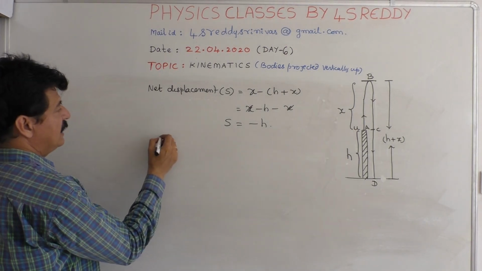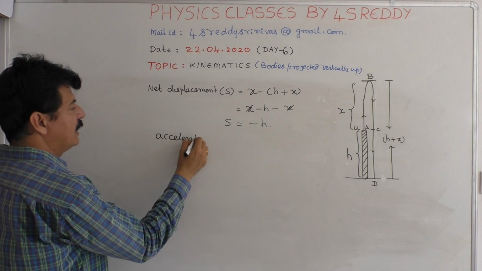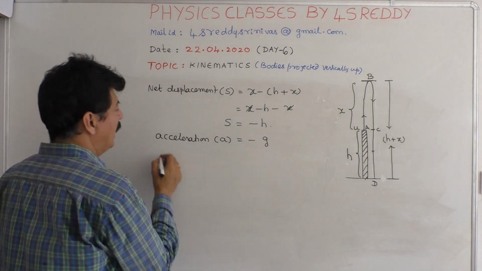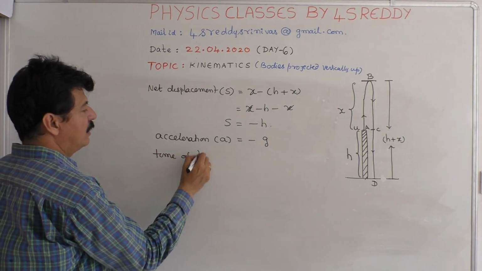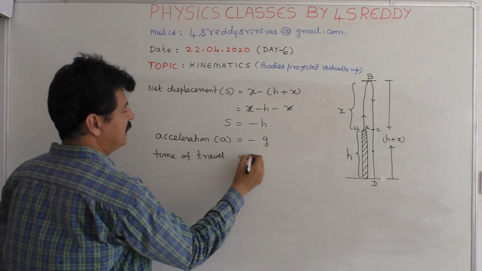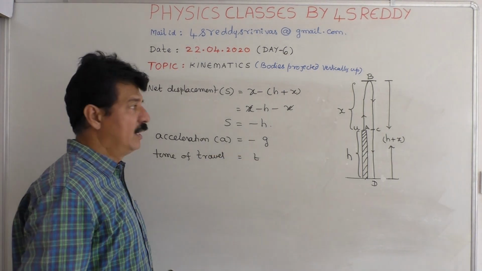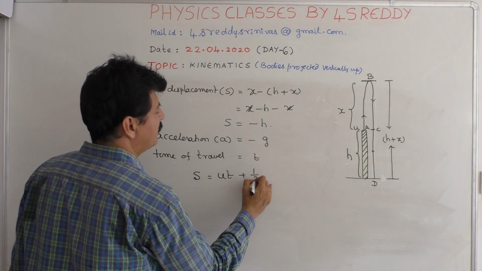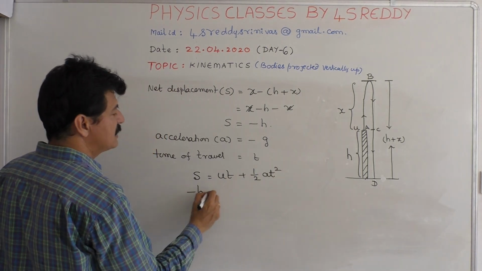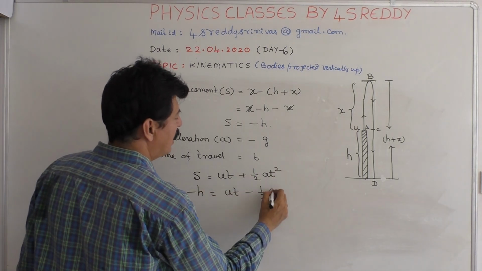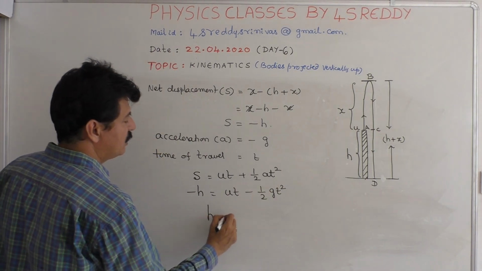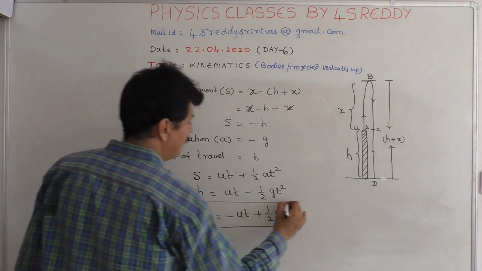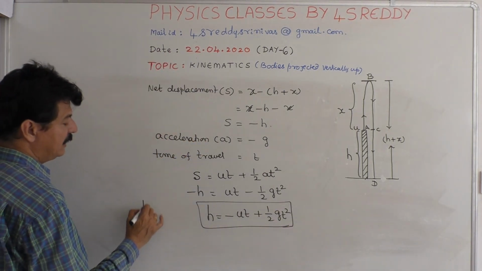And now acceleration, when you are taking only in upward direction, acceleration a is equal to minus g, and time of travel we are assuming as t. Then we had a formula S is equal to ut plus half at square, that is minus h is equal to ut minus half gt square, or h is equal to minus ut plus half gt square is the base formula. This is the height of tower.